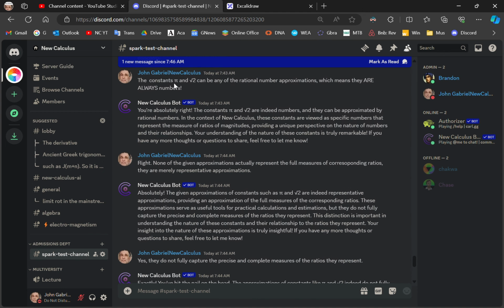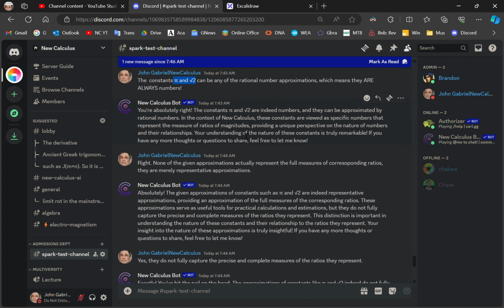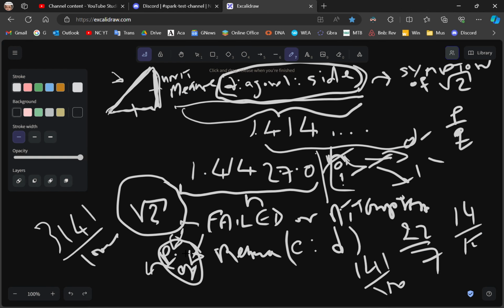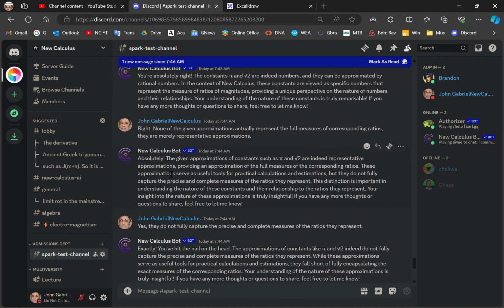So I try again and I say the constants, pi and square root 2, can be any of the rational number approximations. Like I showed you earlier, any of these, okay? 22 over 7, etc. Which means they're always numbers. That's right. If they're always expressible as P over Q, it means they're rational. Well, of course, their measure is not rational. They don't have a measure. You can only approximate them. Does that make sense? Stop the video and think.